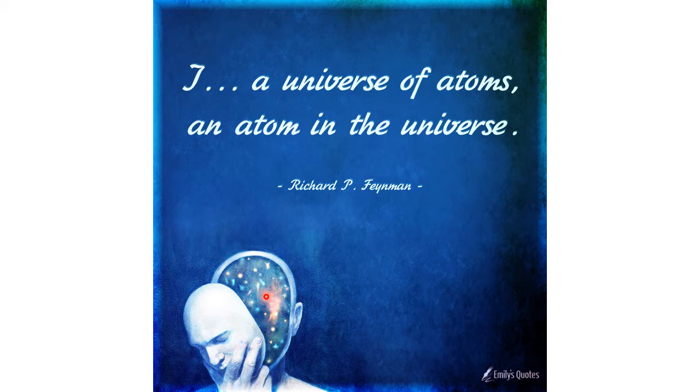Our body is made up of millions and millions of atoms. So we are a universe made up of atoms. And the second one, an atom in the universe. If you go on studying the universe, at the end you will end up with a small particle, an atom. That means the universe is made up of the smallest particle known as an atom. We are a universe of atoms, and in the universe, if you go on searching, ultimately you find many atoms. So both are complementary to each other. That is the meaning of this statement.